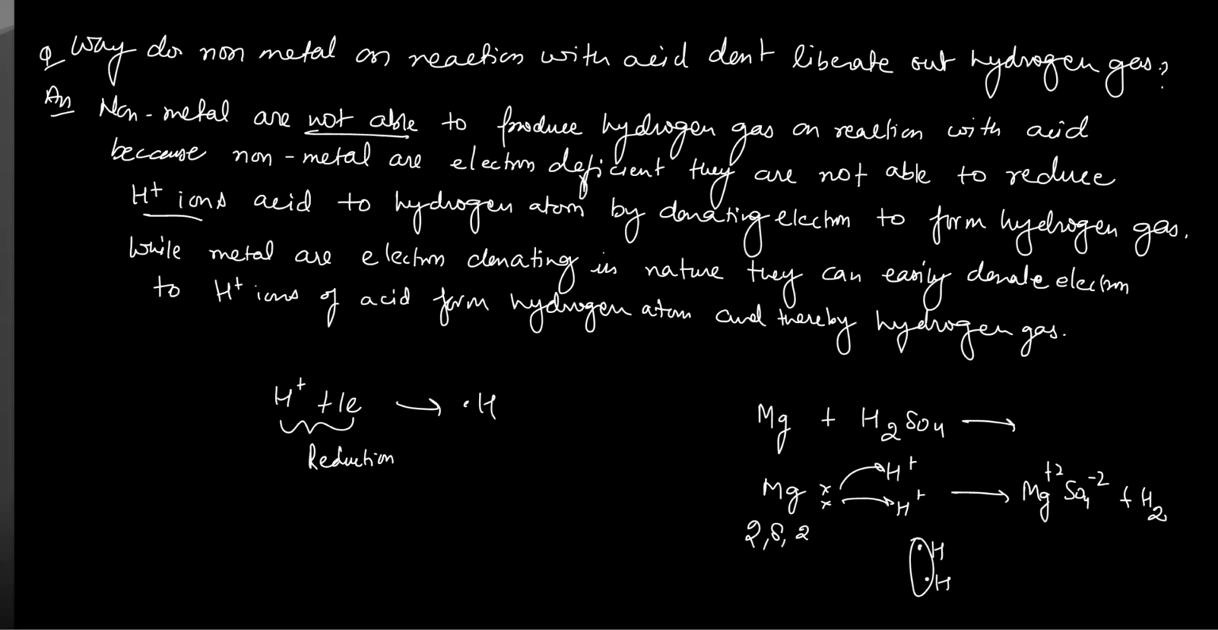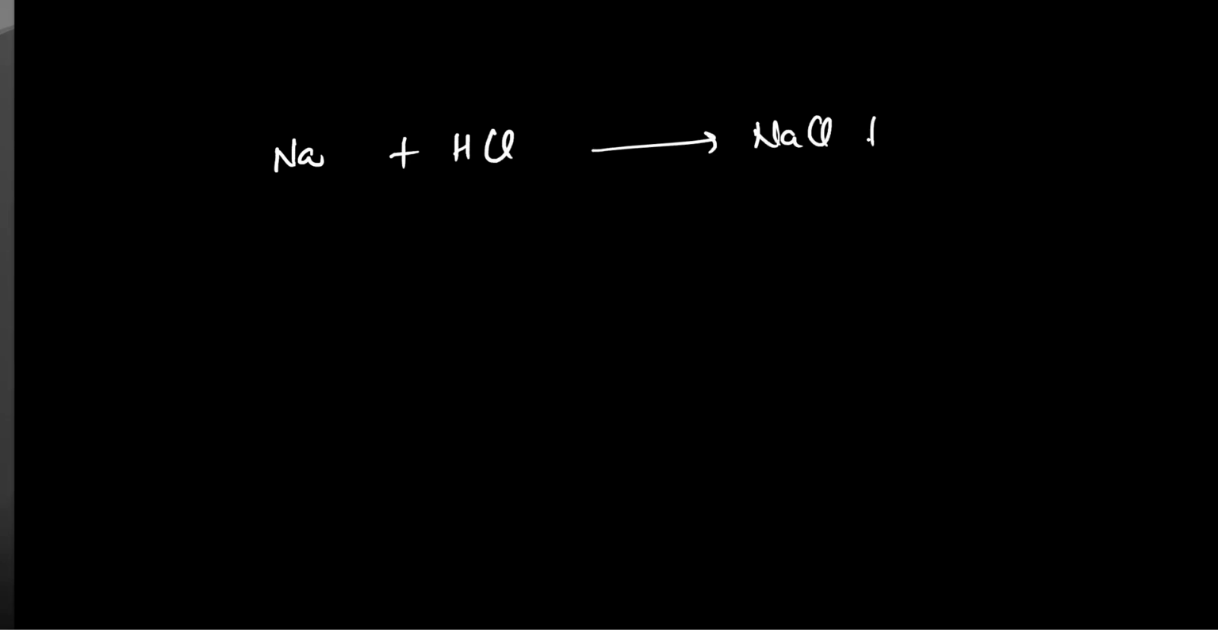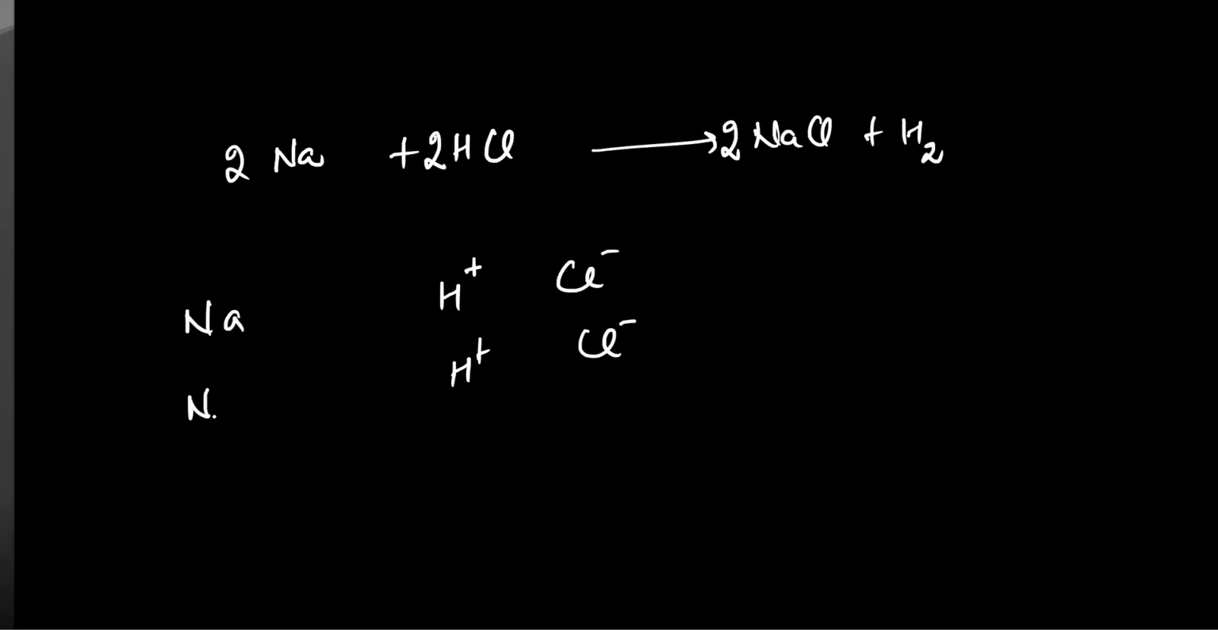Why do non-metals not react with acid to produce hydrogen gas? Let me explain. Actually, metals are electron donors. For example, we have sodium, and it reacts with HCl to produce sodium chloride plus hydrogen gas. How is it forming? If I balance this, the two H+ ions of acid, two Cl- ions, and two Na atoms.